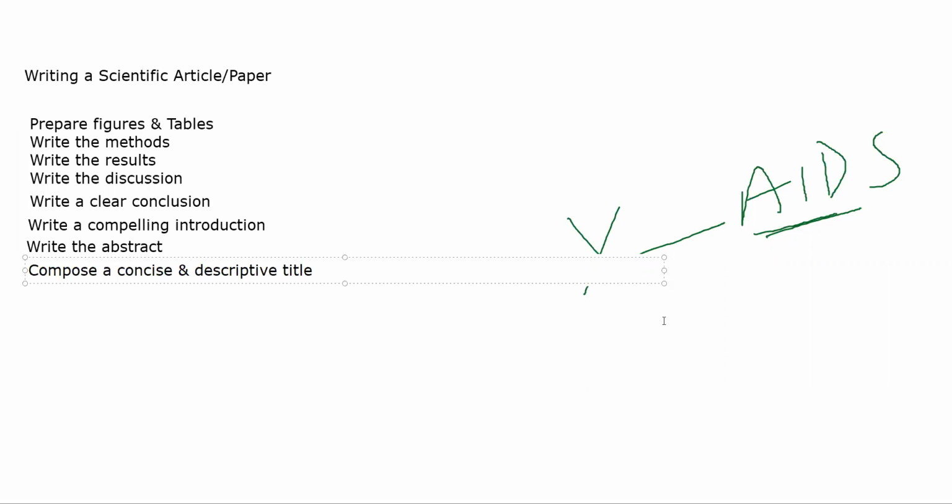Okay? Your title should represent the whole of the paper very well, in a concise manner. The title itself should not be equal to one paragraph, neither should it be only one word or two words. Okay, it should completely encompass what your article is saying in a very concise manner. All right.